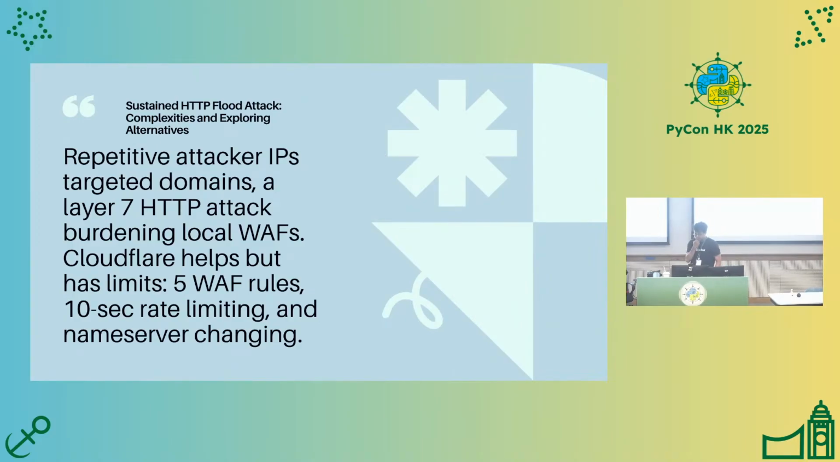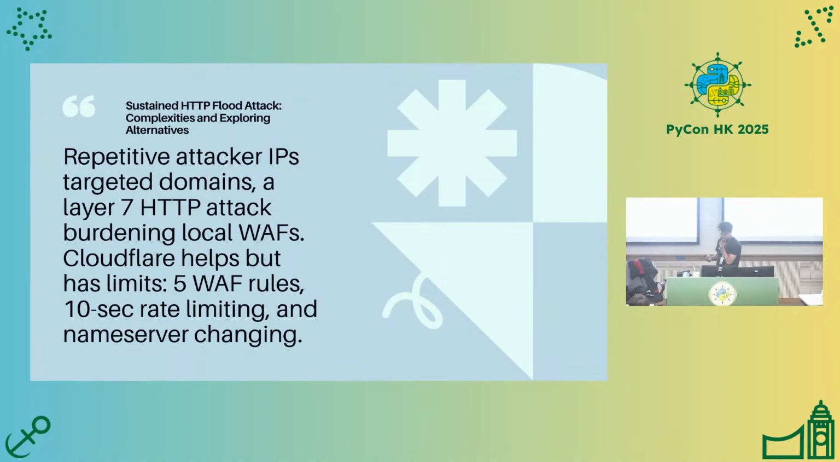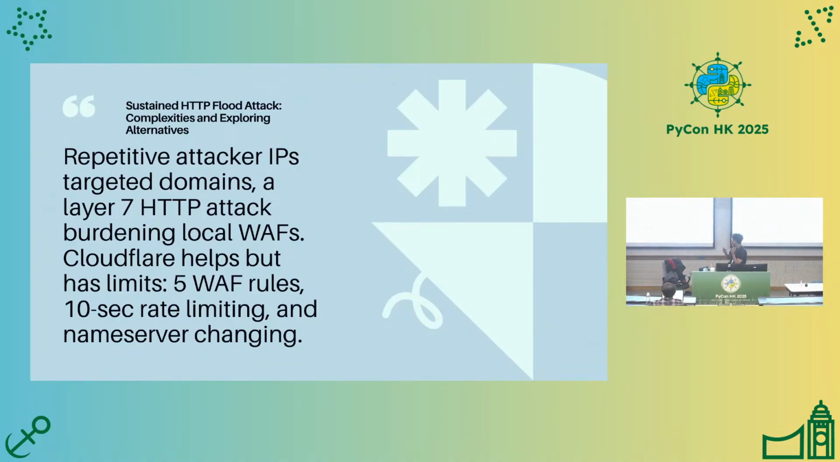Let's start with the background. It started with some HTTP flood attacking some domains at my company. I am only focusing on layer 7 HTTP attacks that could burden the local WAF or the local flooding protection. The attack pattern comes with repetitive attacker IP addresses that targeted some domains at my company.